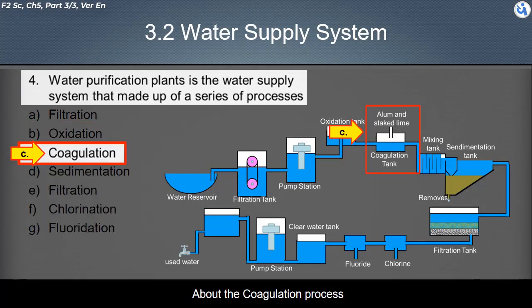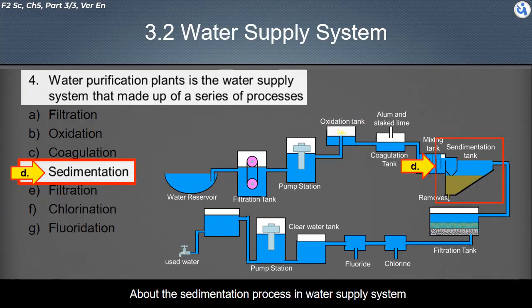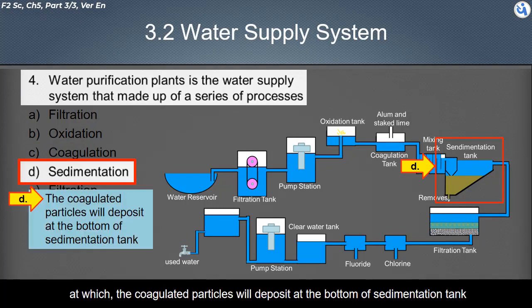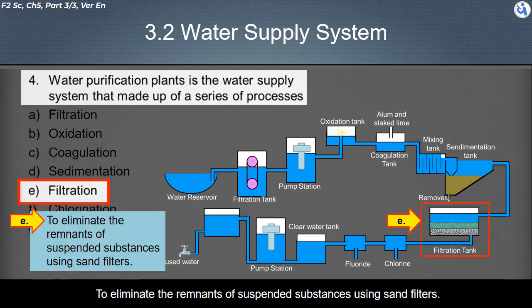About the coagulation process, alum is added to coagulate the suspended particles and slaked lime is added to reduce the acidity of water. About sedimentation in the water supply system, the coagulated particles will deposit at the bottom of the sedimentation tank. The second filtration in the water supply system eliminates the remnants of suspended substances, using sand filters.